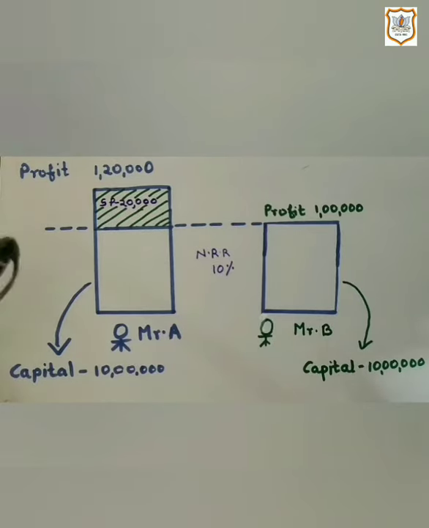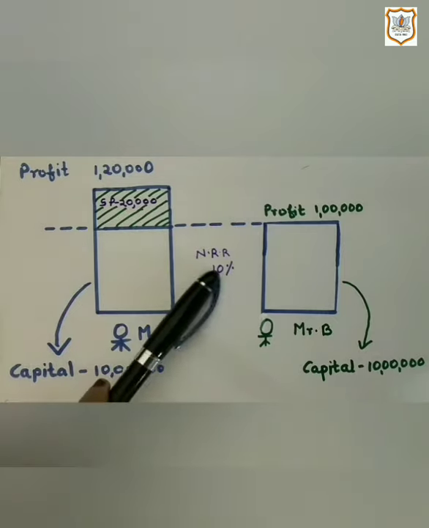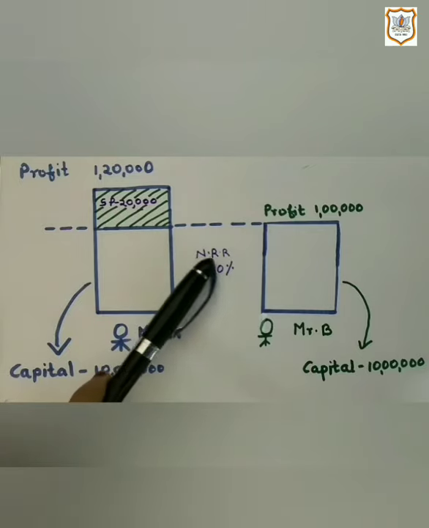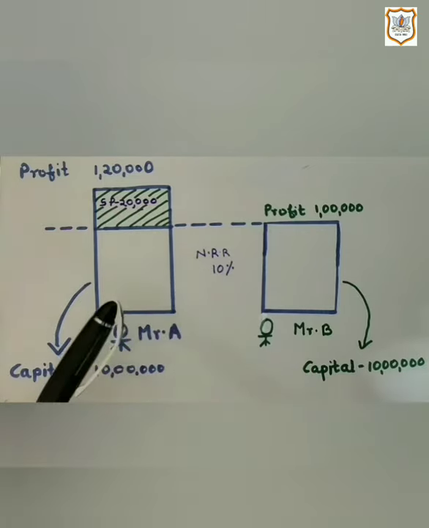Let's say Mr. A has a business and he has invested rupees 10 lakh into this business. And let's say the normal rate of return of this industry is 10%. NRR, that is normal rate of return, is 10%. Fine.